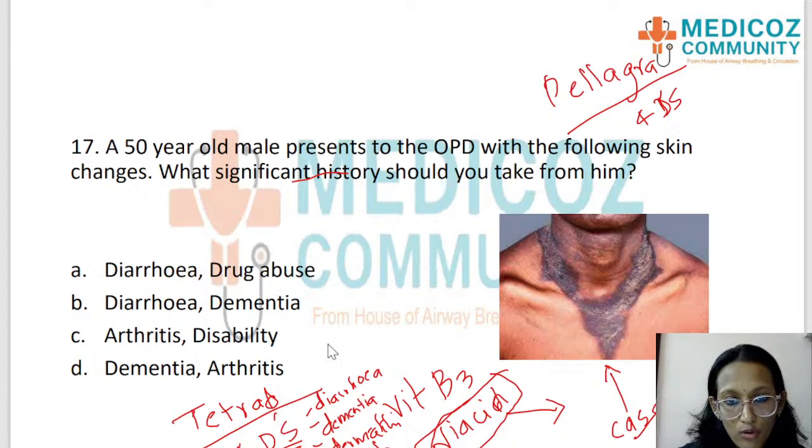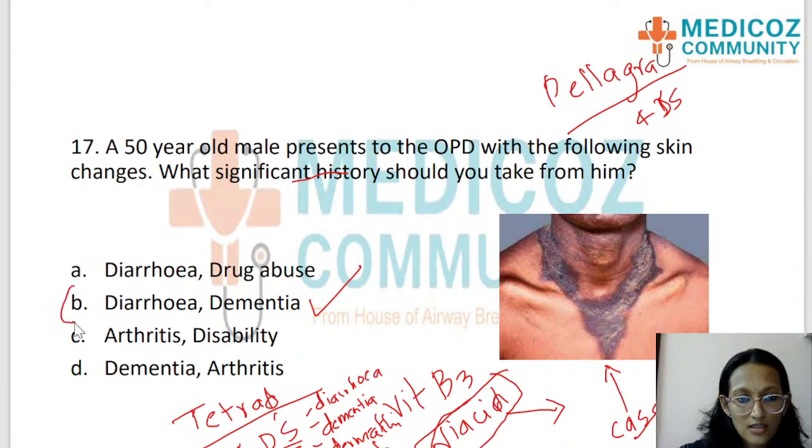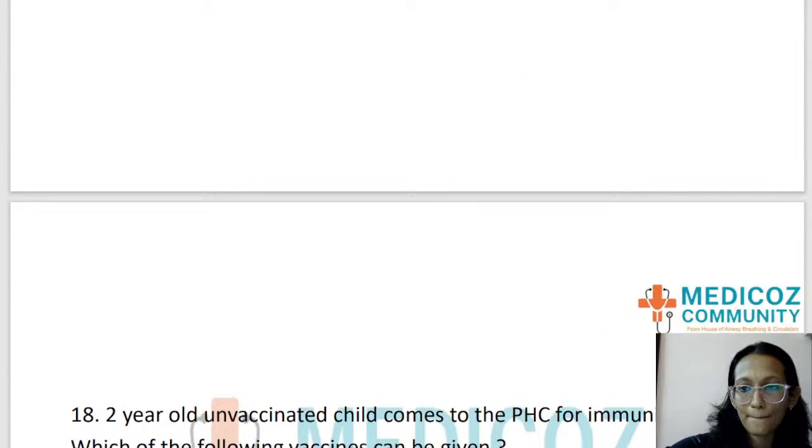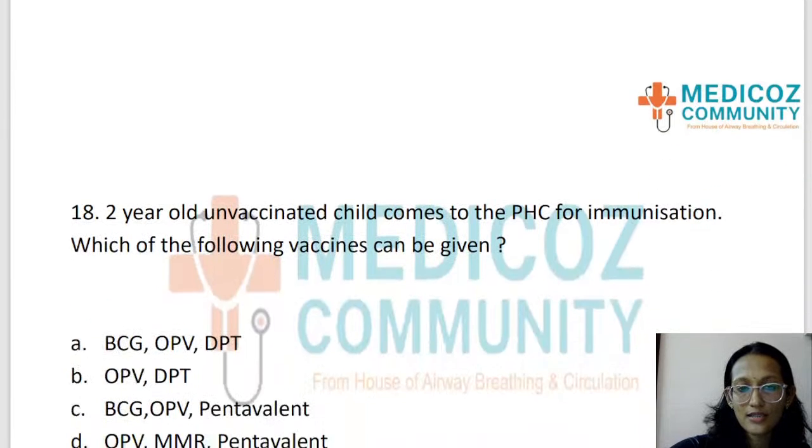We are looking for the 4 Ds: diarrhea, dementia, dermatitis and death. You have the options of diarrhea and dementia. So the answer is option B. Very important question, a repeat question. There's a picture, so there's a very high chance that such questions keep coming in the exam again and again. So remember Casal's necklace, tetrad and niacin deficiency. The answer is option B. Moving on to the next question.